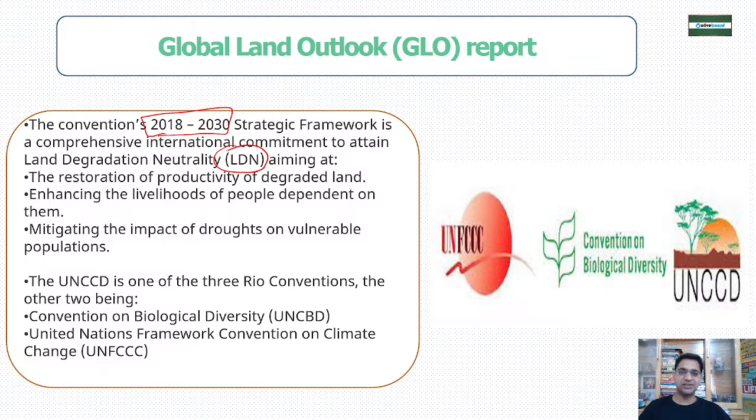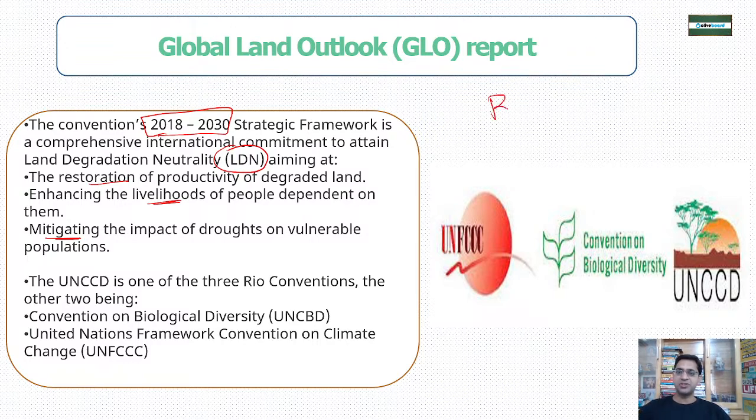We want to have a sustainable relationship with the land. First of all, we want to restore productivity. At the same time, we want to enhance the livelihood of the people and mitigate anything which may lead to droughts and which may hurt the vulnerable population.